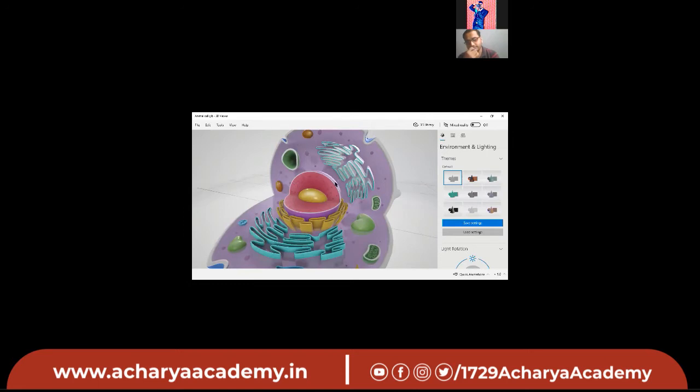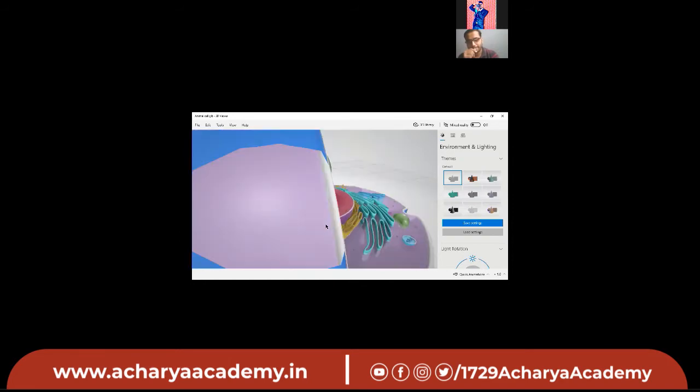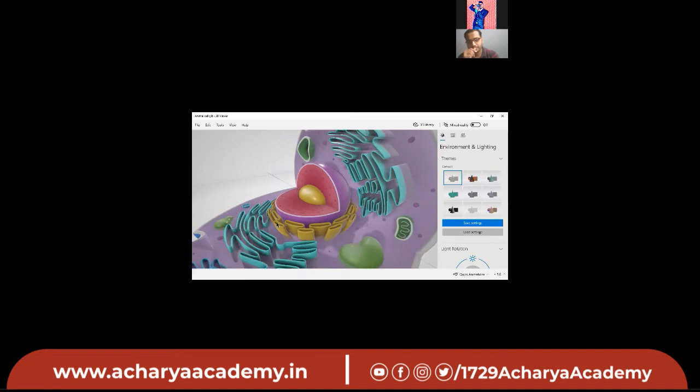Yes. So this part which I am showing, this is the nucleus. And this yellow part which is in the center, nucleolus. Yes, it is a nucleolus. And this yellowish part which is surrounding the nucleus, it is endoplasmic reticulum.